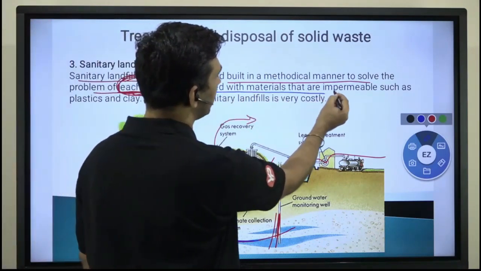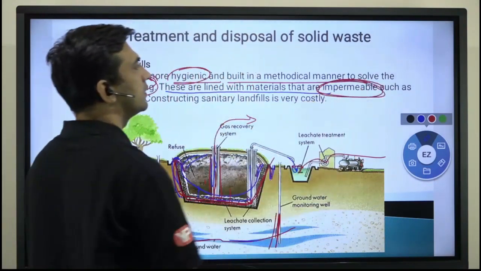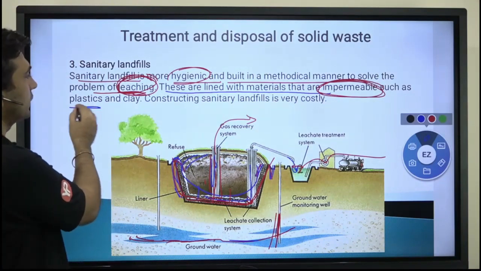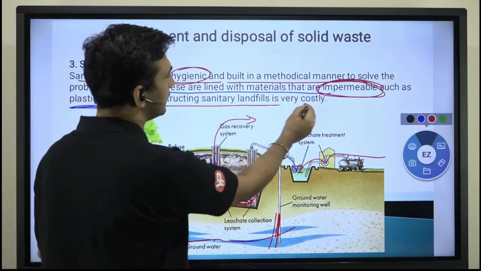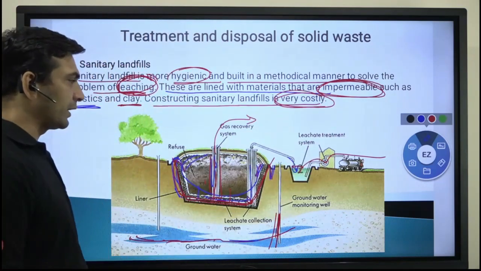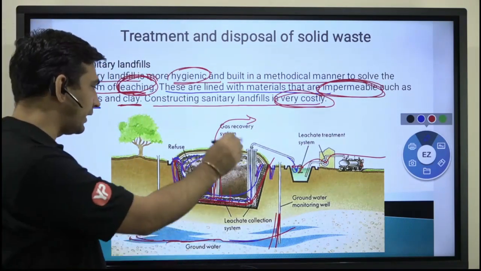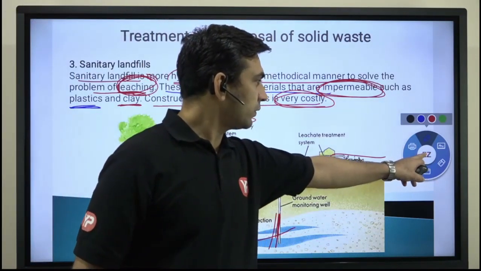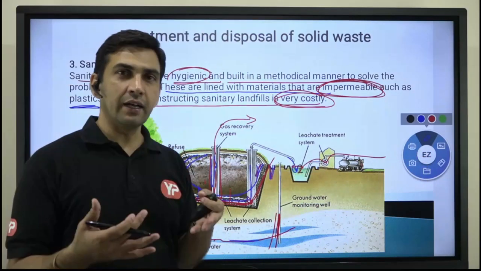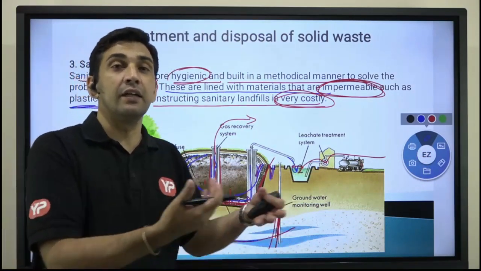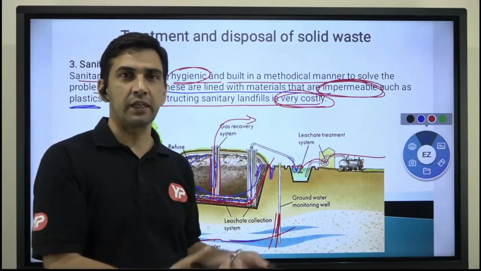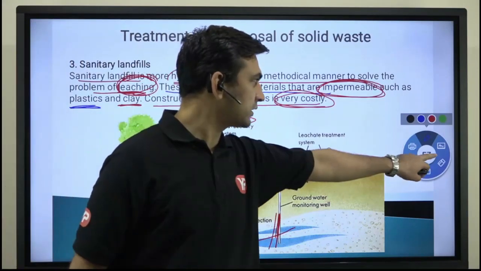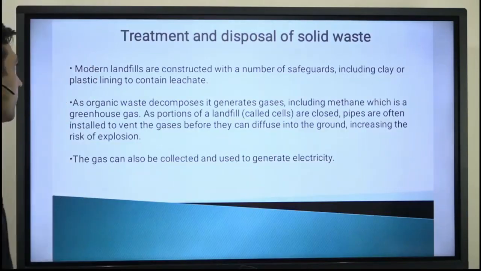These are lined with impermeable materials, which do not allow the water leachates to pass through. It could be plastic or clay. Constructing such landfills is very costly. Obviously, first I have to plan and prepare the lining, so definitely it is going to cost. That is why the earlier practice of simply creating a pit was relatively cheap. It is easy to just create a pit and dump waste there, but when we move towards better methods, it is going to involve cost also.